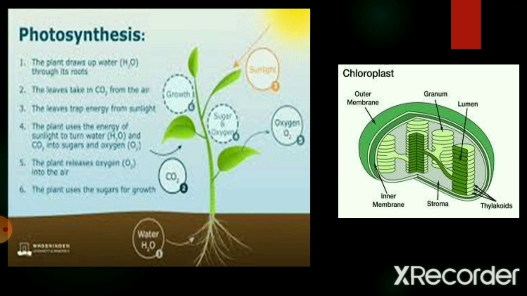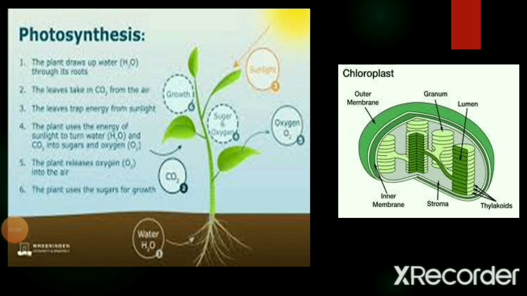You can see in the image below, the water molecules are absorbed by the roots. The root hairs absorb the water from the surrounding environment, and with the help of the xylem tissues, the water is transported to the leaves of the plant. Now, the second one, that is the carbon dioxide. The carbon dioxide required for photosynthesis is taken by the plants from the air. The carbon dioxide enters the leaves through tiny pores, which we call stomata.